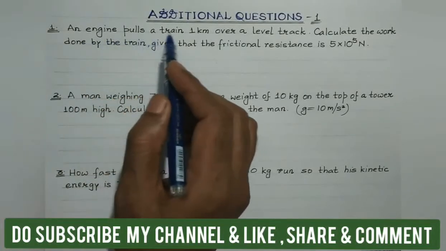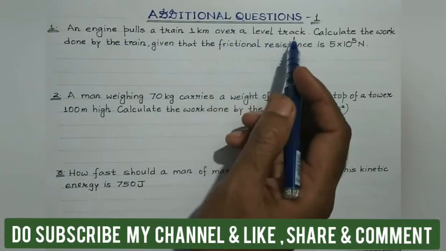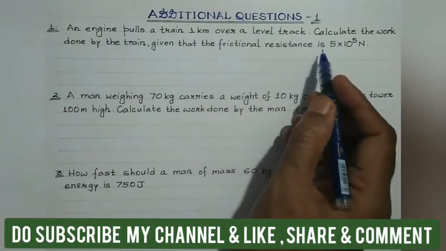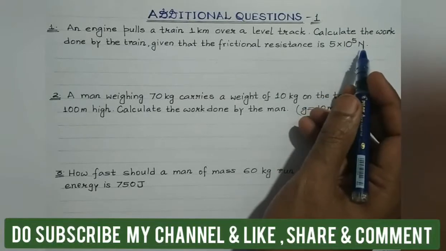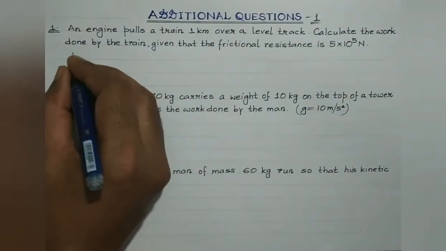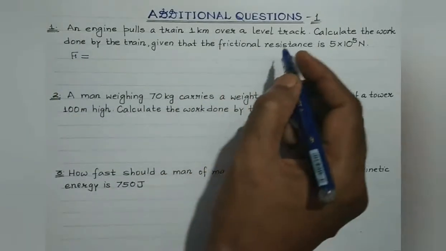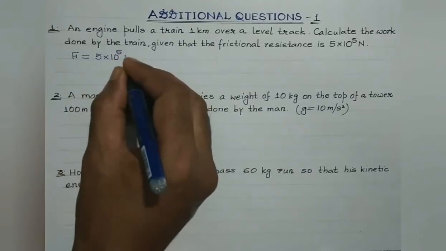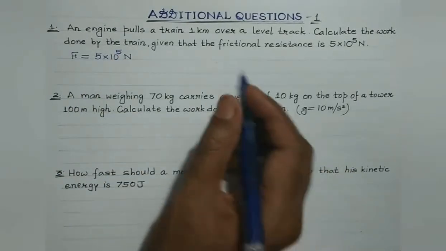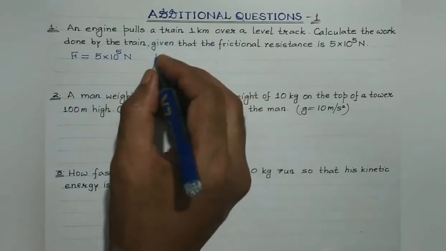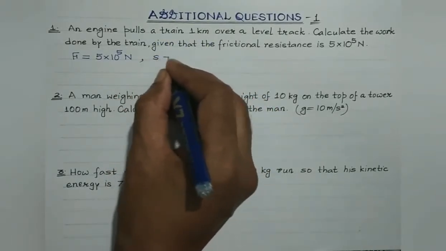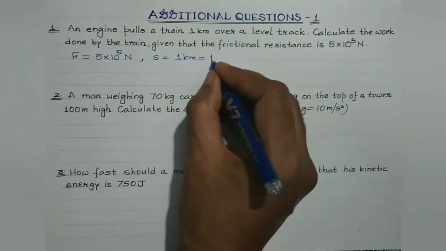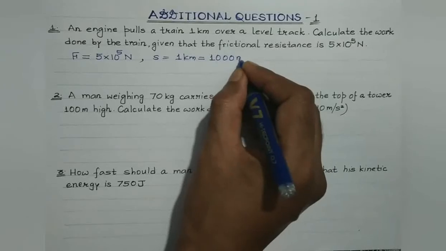An engine pulls a train 1 kilometer over a level track. Calculate the work done by the train given that the frictional resistance is 5 into 10 to the power 5 Newton. So students, the force is given, and this is actually the force of friction. It is given to be 5 into 10 raised to the power 5 Newton. And the distance through which the engine pulls the train is 1 kilometer. So S is given to be 1 kilometer. Convert it in SI. 1 kilometer is 1000 meters.